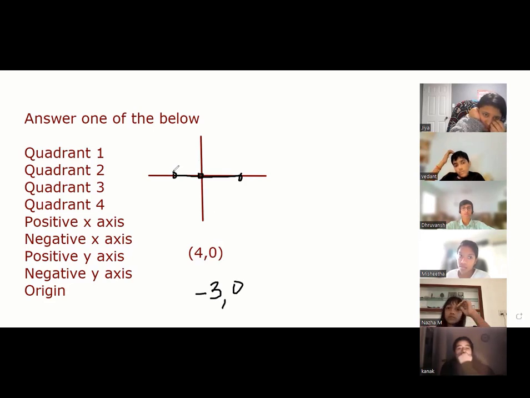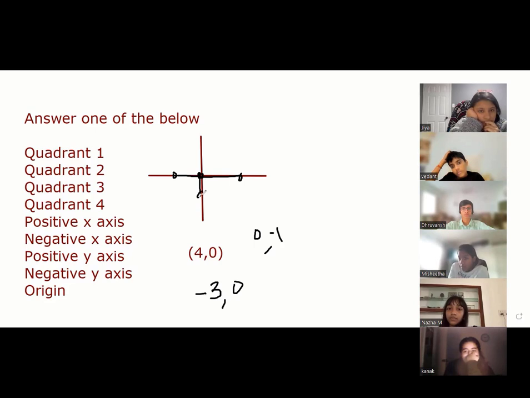That's it. So it is a negative x-axis. If I say my point is 0, -1, you're not going along the x-axis, you're only going along y. So this point is on negative y, correct? X is 0. So anytime your answer will always be one of these 9, nothing else.